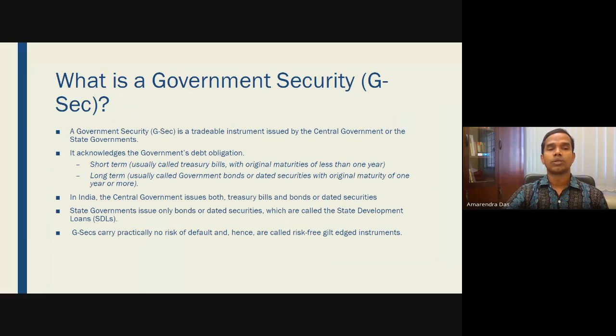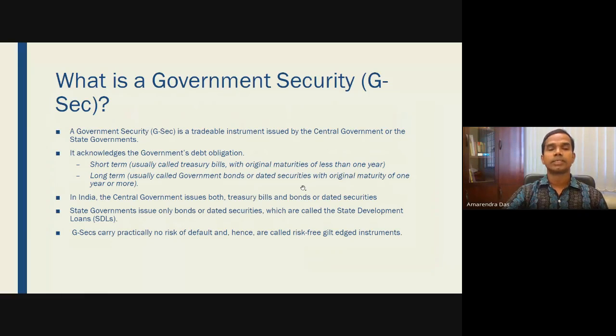And when a government security is long term in nature, then this is called as a bond, or a dated security, and it has a maturity period of more than 1 year. So treasury bills are short term in nature, and bonds are long term in nature, and that is the basic difference between these two, bond and a treasury bill, and both are government securities.